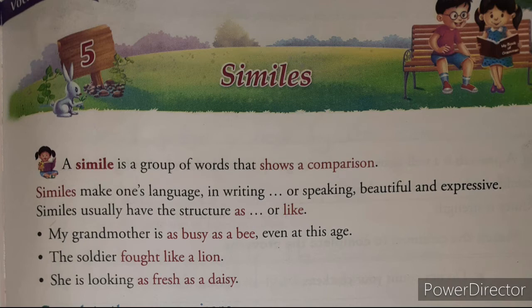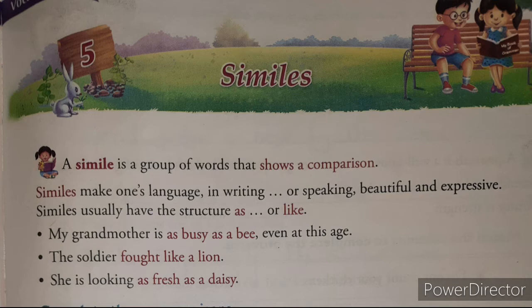For example, you can see here the first example given. My grandmother is as busy as a bee even at this age. Now, as busy as a bee, this group of words is called a simile. And in this you can see the word as is used. As shows what here? Comparison.